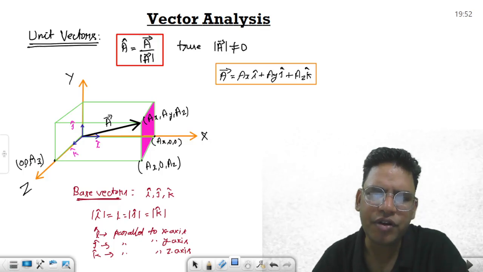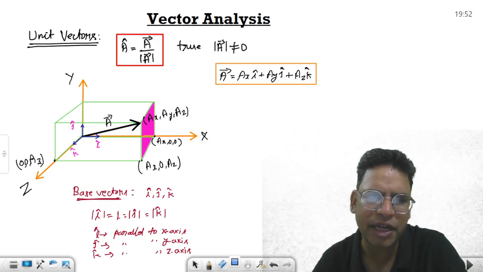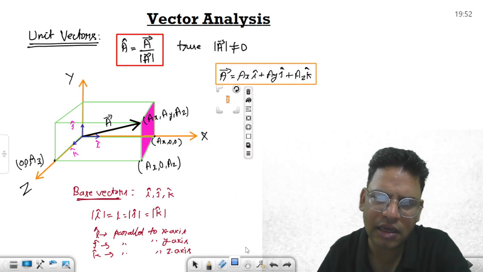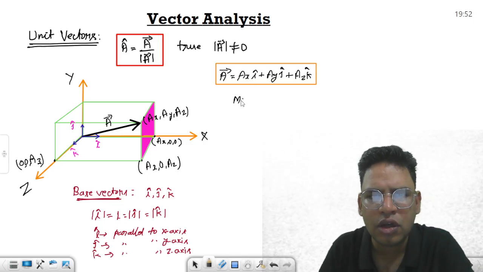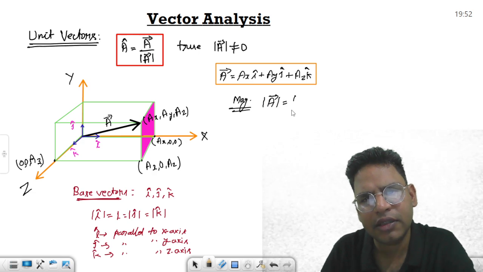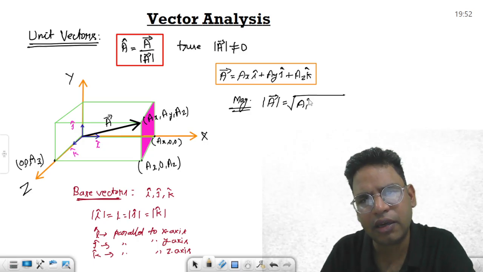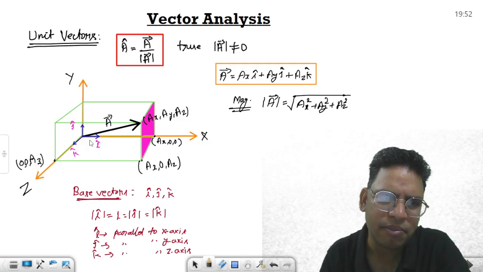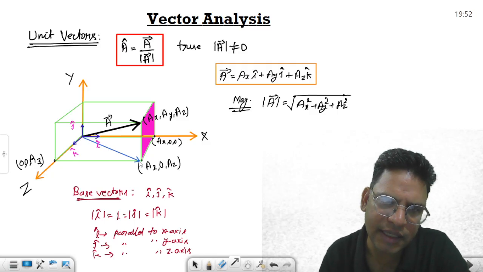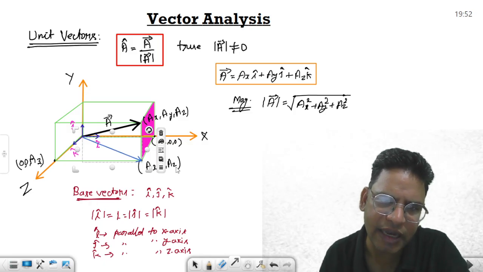All right, how do you define the magnitude? If you were to calculate the magnitude of this vector, you get it simply as Ax squared plus Ay squared plus Az squared, under a root. Pythagoras theorem we can apply, because if I identify this particular vector, this length is going to be Ax squared plus Az squared. Okay, and this height is again Ay squared.